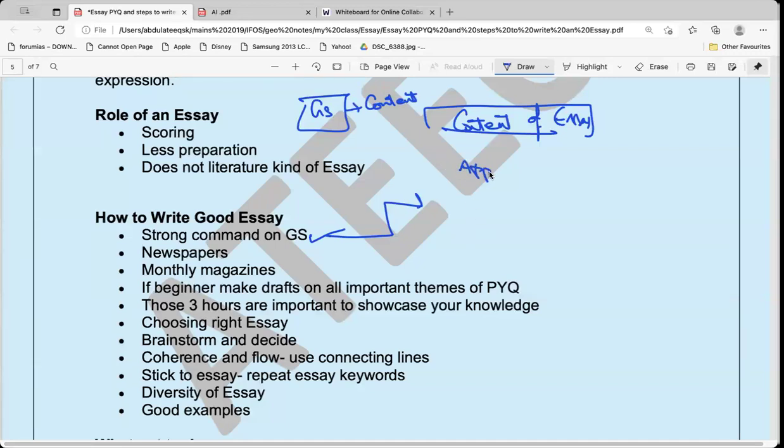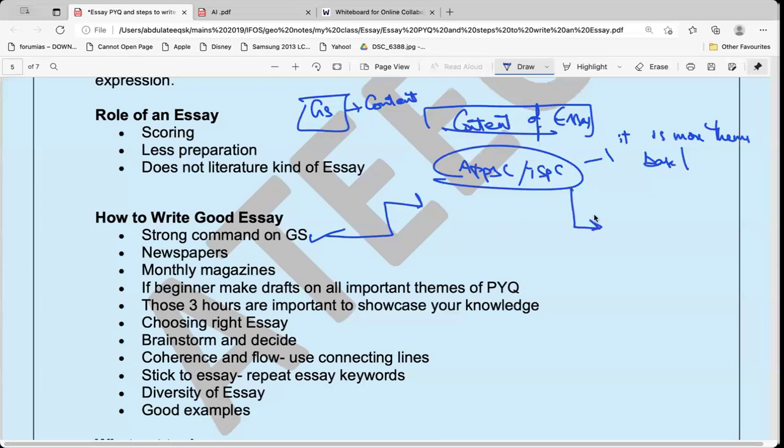However, in the APPSC or TSPSC, it is more theme based, and students are not in continuous preparation like in the UPSC. Students might be working, or they might have lost touch with preparation, or be preparing for other exams and trying for the APPSC or TSPSC. So they might not have content. Say they ask a question. These are the possible questions: BRICS they can ask, and India and China border issues they can ask.